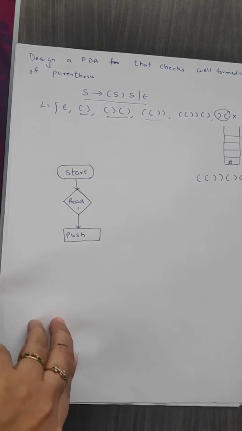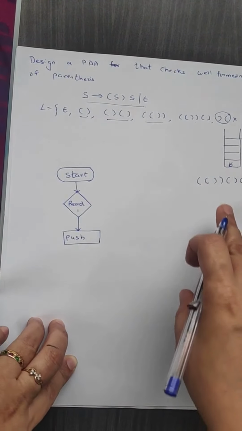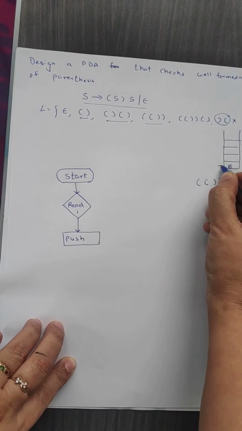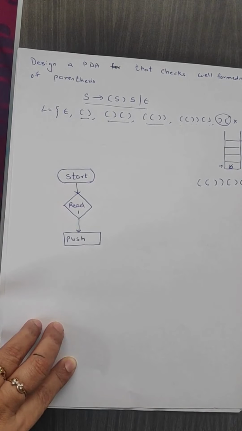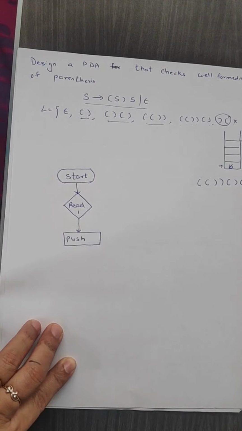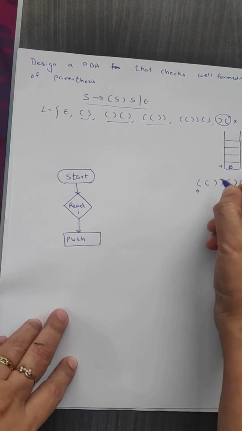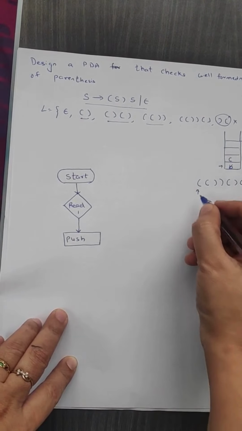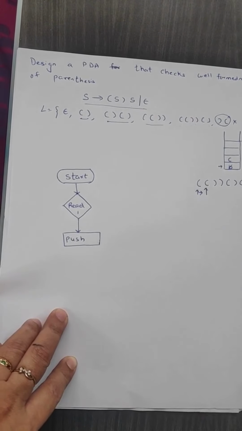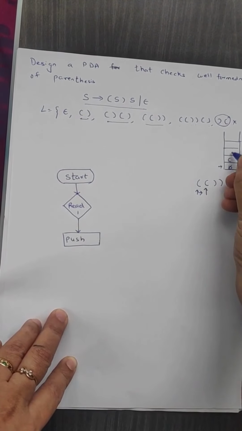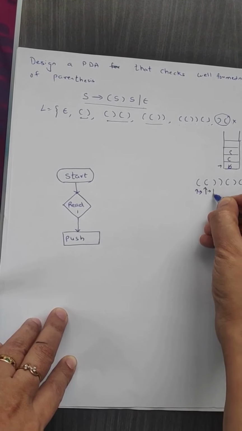Fine. So the logic that we will be using over here is that we'll be using a stack. The end of the stack is indicated by blank. Whenever we receive an opening bracket, we are going to push that opening bracket onto the stack. So if we receive this opening bracket, we push it onto the stack and move towards reading the next symbol. When we read the next symbol, check what it is. If it is an opening bracket, we are going to push that onto the stack only.